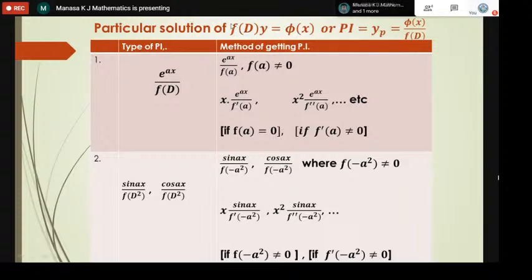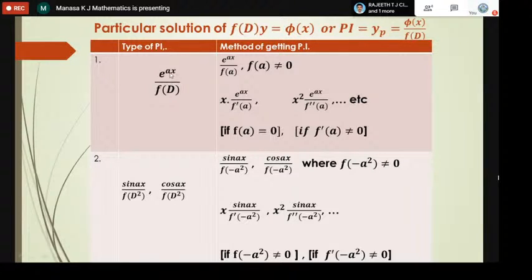You cross multiply and shift this f to this side. Since it is multiplication, it comes to the denominator, f of D. So y can be written as yp, which is called the particular integral or particular solution: phi of x by f of D. So how do we find this yp, the particular integral? There are many methods.